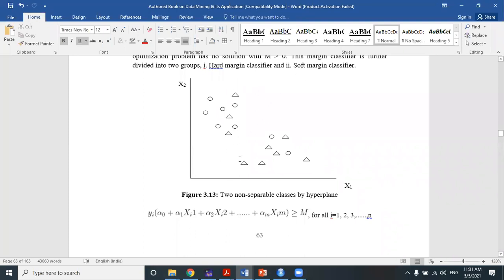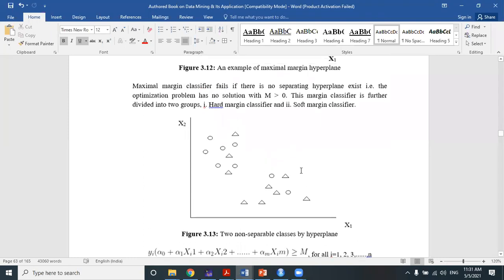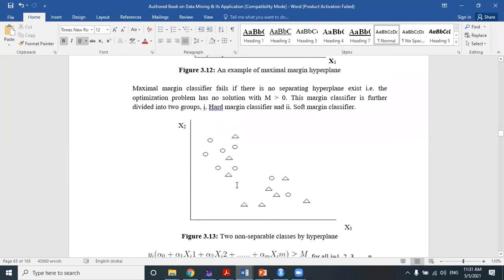So in this case of classification, SVM performs very well, where other classifiers cannot easily perform well for non-linearly separable classification. So this is two non-separable classes by a hyperplane. Obviously, we cannot draw a straight line to separate these non-linearly separable classes.